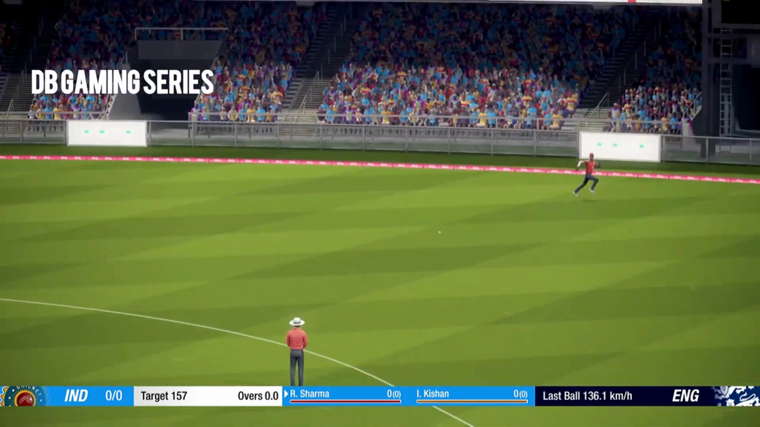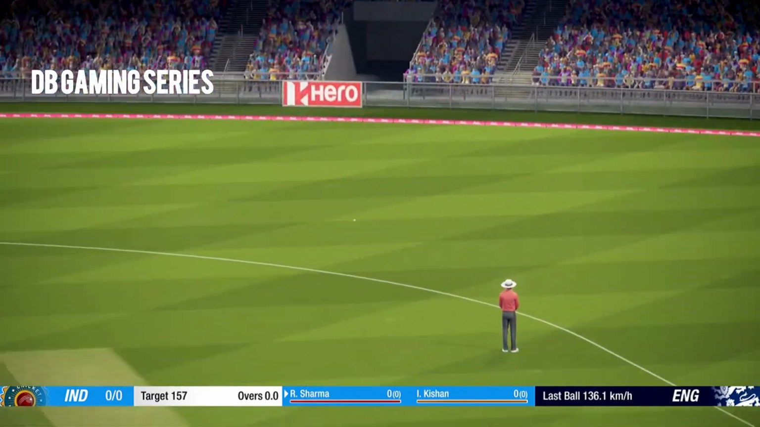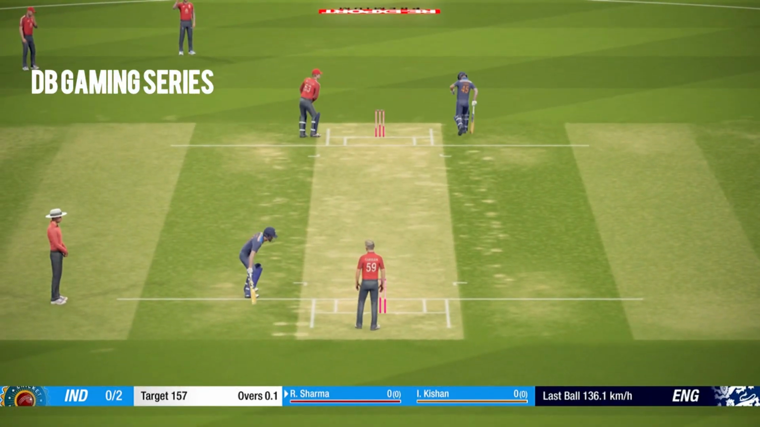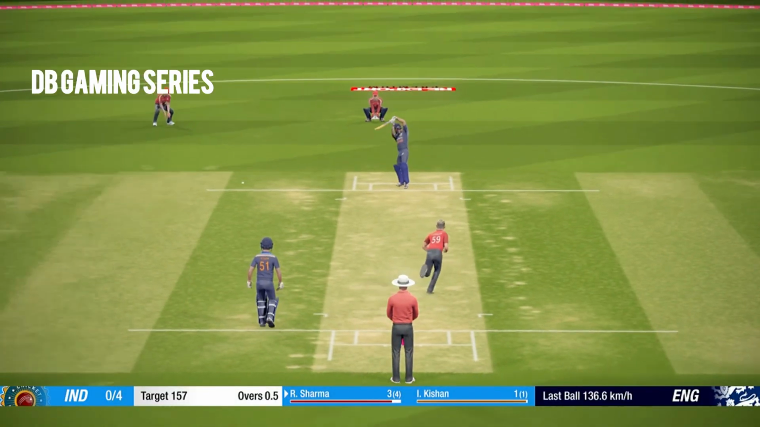Short delivery and pulls it away for a couple into the gap. And I reckon this will be 2 runs. And they will get the 2 runs comfortably. So, good start for India as they get 2 runs off the bat. Rohit Sharma 3 off 4.